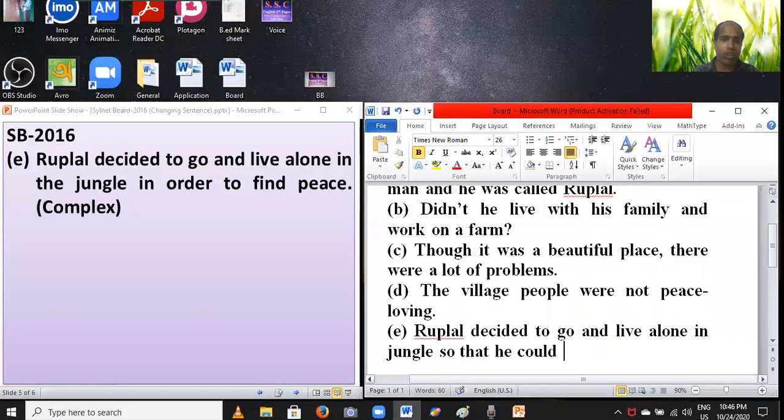Could. And then you have to write the next part of this sentence after "in order to": find fish. Could find fish. Rupal decided to go to live alone in the jungle so that he could find fish.